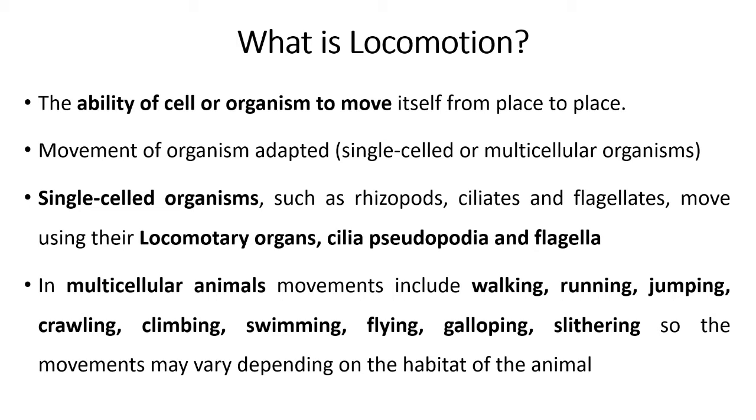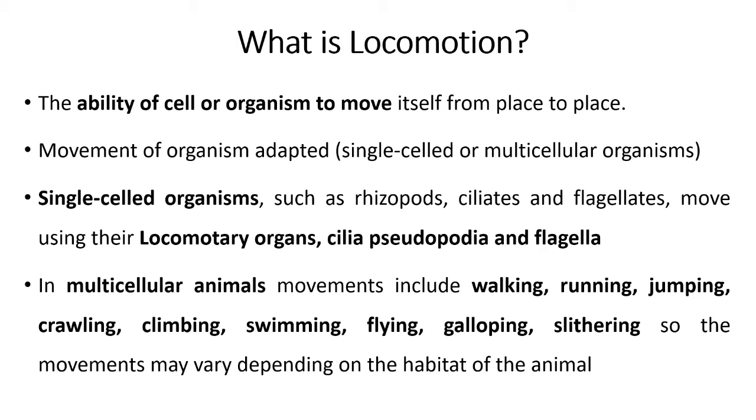The climbing animals, for example monkey, their limbs are well adapted for climbing on the trees and branches of the trees. So climbing type of locomotion we observe in monkeys as well as birds. Swimming type of locomotion we observe in aquatic animals.